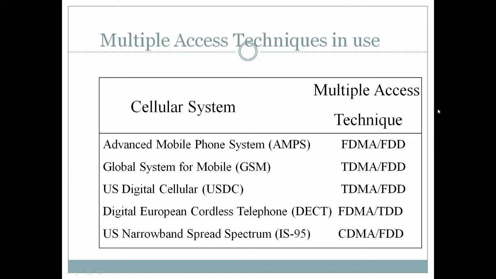USDC, the US Digital Cellular System, uses TDMA in tandem with FDD. What is prevalent in Europe is the Digital European Cordless Telephone, DECT system. It uses FDMA in tandem with TDD. And for narrowband signals, the US narrowband spectrum IS-95 standard, one of the most prominent standards for CDMA, uses CDMA in tandem with FDD.